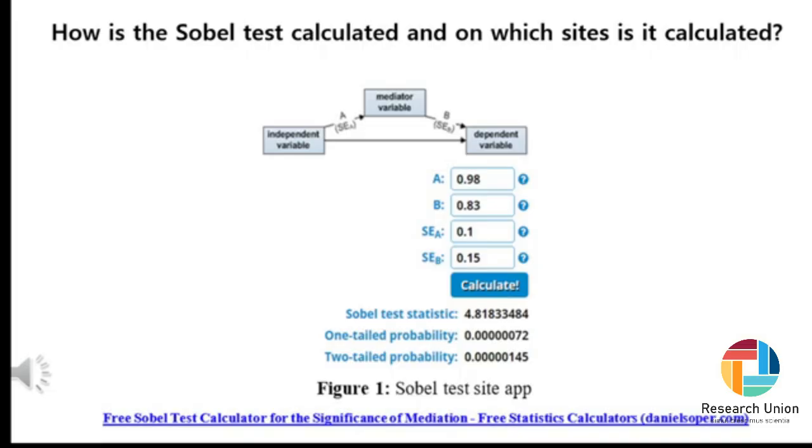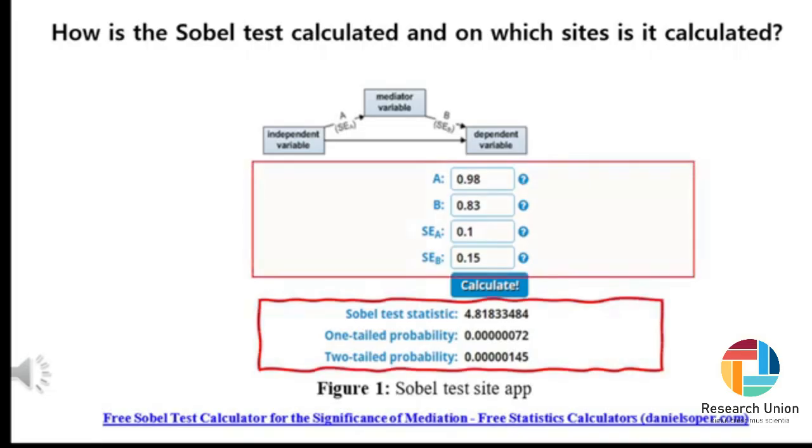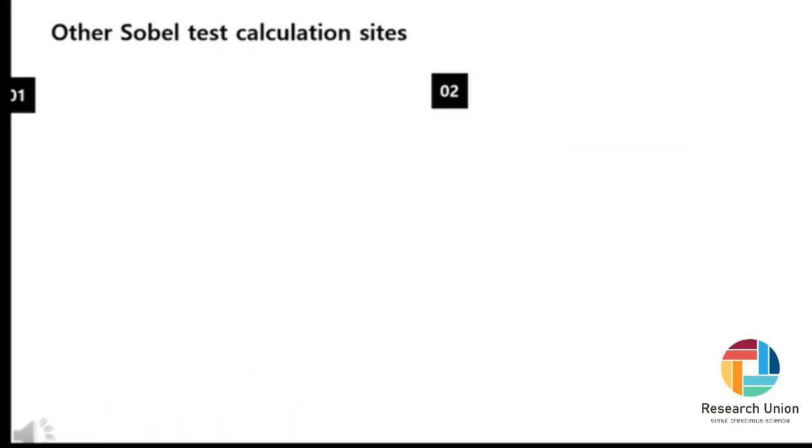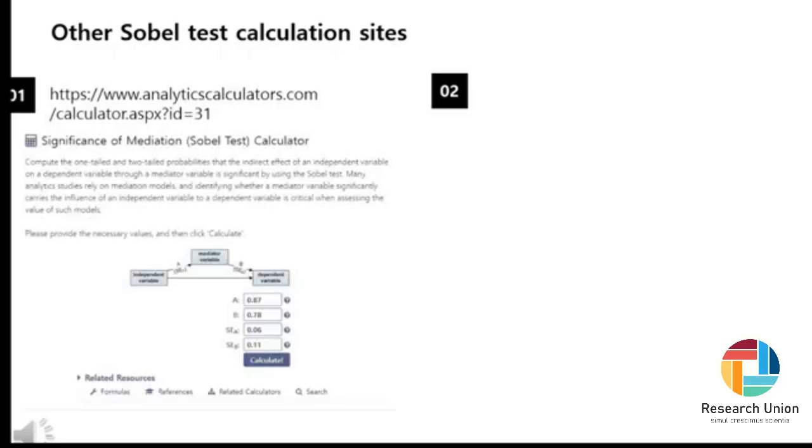First is danielsoper.com. The UI is simple, and when you enter the inputs, the results appear immediately at the bottom. Everyone, I'd like to introduce two more sites that are convenient to use. One is identical to the one I just mentioned, and the other allows for more detailed calculations. First, analyticscalculators.com uses the same method. I don't think additional explanation is necessary.